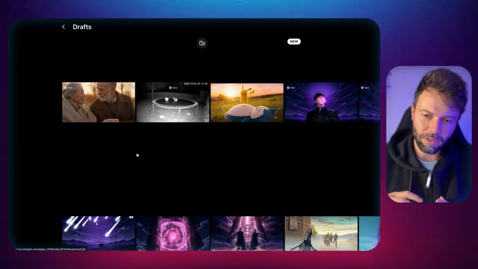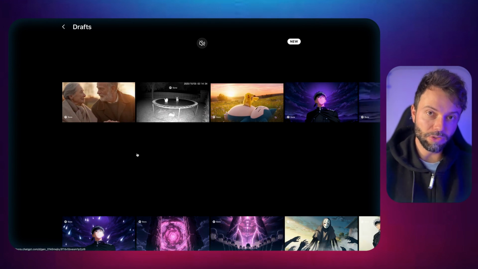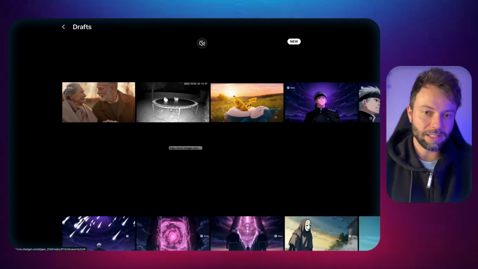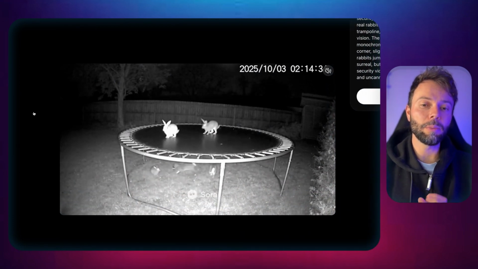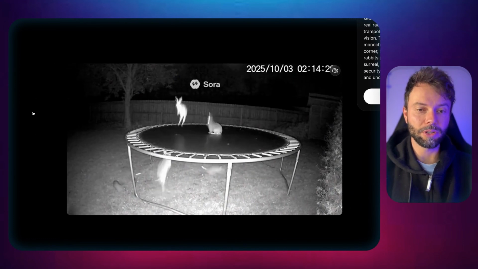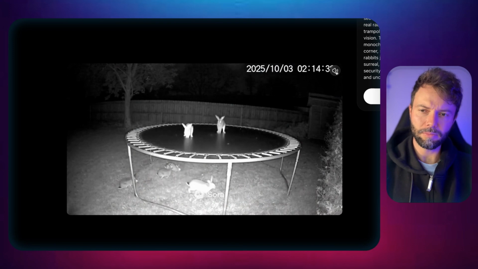Next, I asked myself whether I could very easily, with minimal effort, recreate viral videos we've seen on the internet. So I asked it to create those famous surveillance cameras, filming a trampoline with rabbits jumping on it. And as you can see, it works incredibly well.